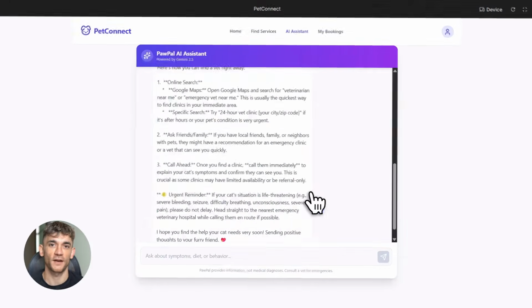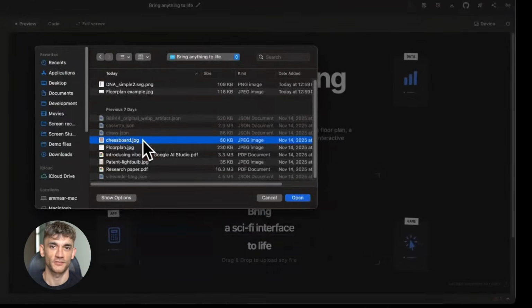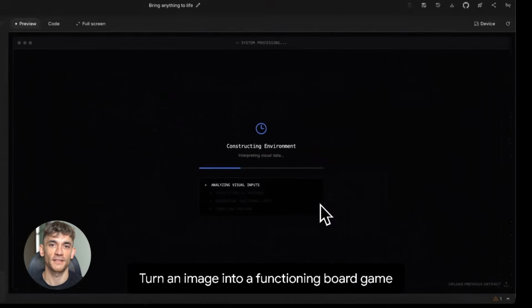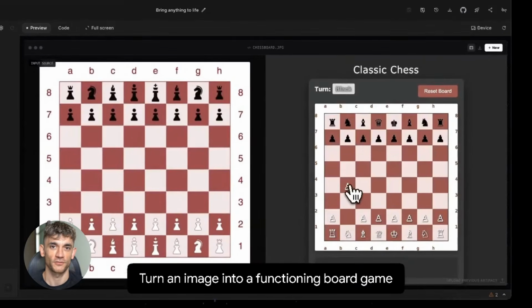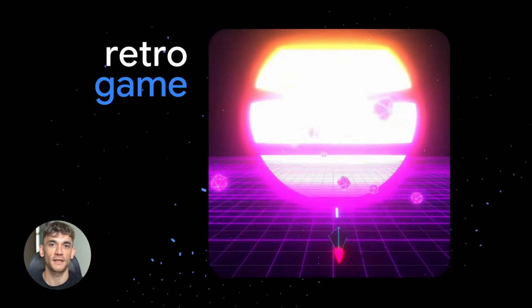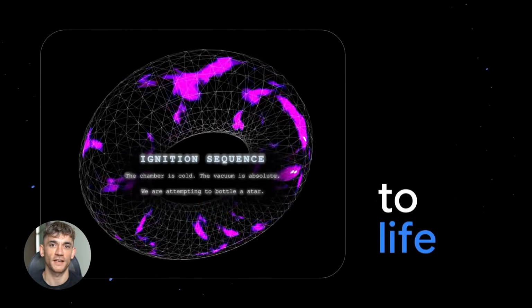Today, I'm breaking down vibe coding with Gemini 3, and this is not like anything you've seen before. Forget everything you know about building apps. Forget learning to code. Forget spending months on a single project. With Gemini 3, you just talk and it builds. That's it. Natural language is now the only syntax you need.